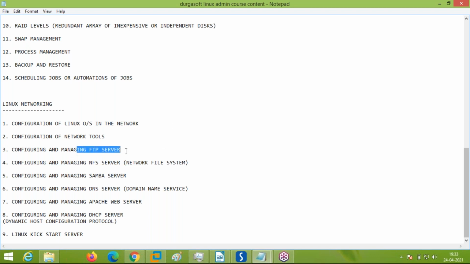How to configure this FTP server in Linux? How to configure NFS server? How to configure this Samba server? How to configure DNS server? Apache web server? How to configure DHCP server?